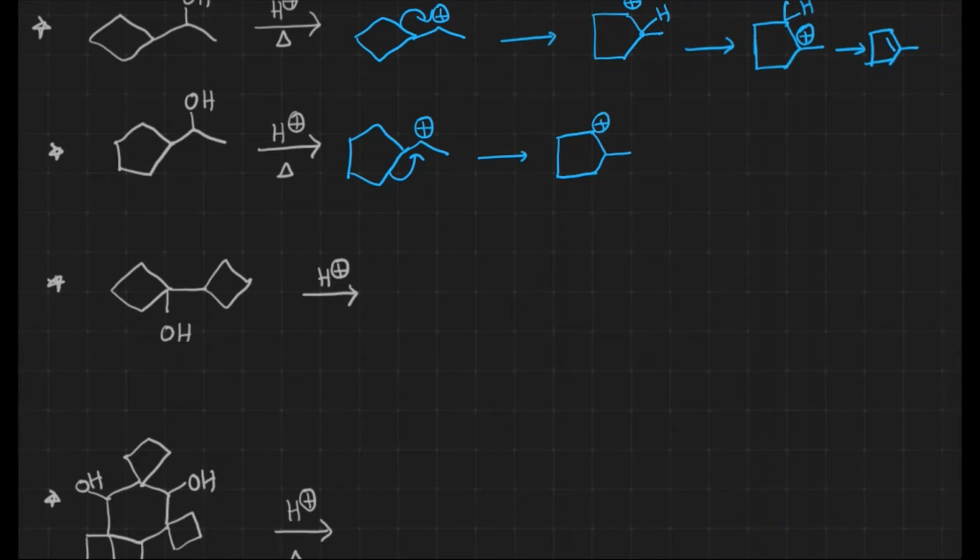what happens? Carbocation would be generated over there, and followed by the elimination of proton, we will get an alkene. Sorry, it's a 6-member ring, right? Not the 5-member ring. It is a 6-member ring. What happens now? It turns into a 6-member ring. Let me take it something like this. Okay, and carbocation would be generated over there, and followed by all the steps as we have already discussed.